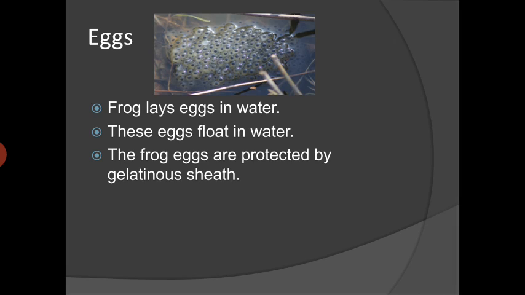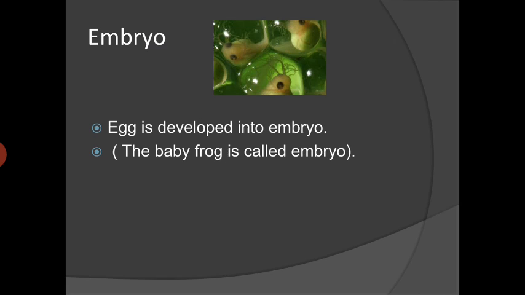Eggs. Egg is the first stage of frog. Frog lays eggs in the water. These eggs float in the water, and Allah has created a gelatinous sheet around the egg of the frog so that they will not get damaged and they will remain protected. Egg develops into the embryo, or you can say the baby frog is called embryo. Just look at the picture. These are the embryos.